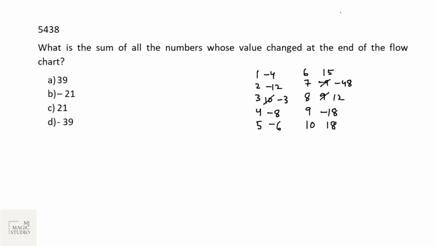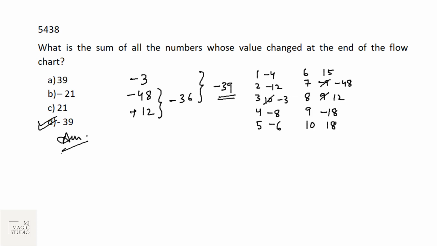So the first question they ask is, what is the sum of all the numbers whose value changed at the end of the flow chart? So box number 3's value changed to -3, box number 7 value changed to -48, and box number 8's value changed to 12. So -48 plus 12 would be -36 and -3 would be -39. So total is -39. We mark on option D.